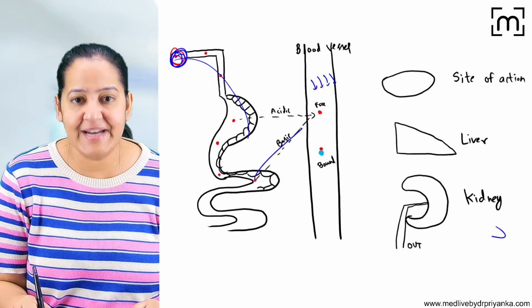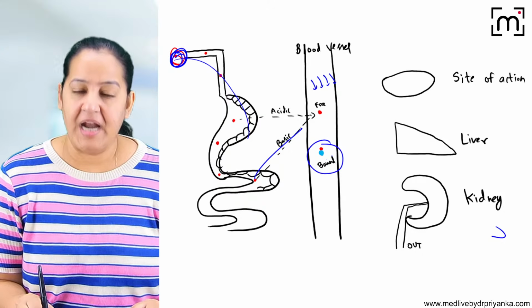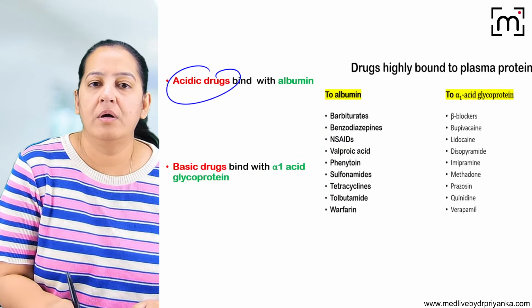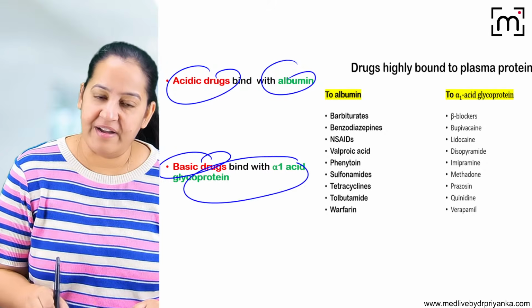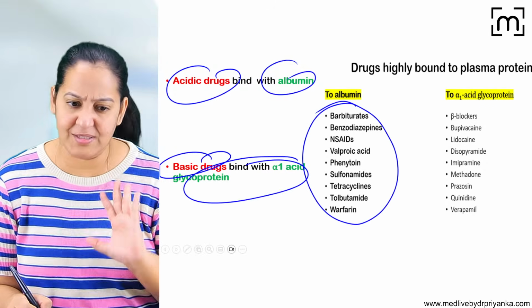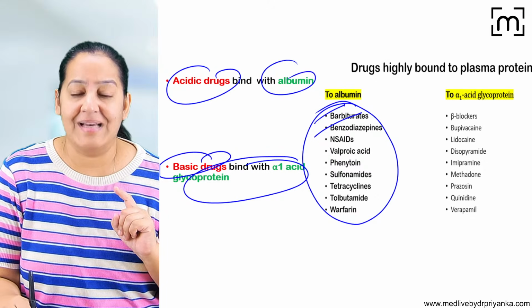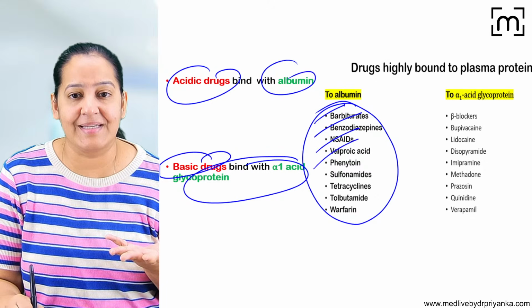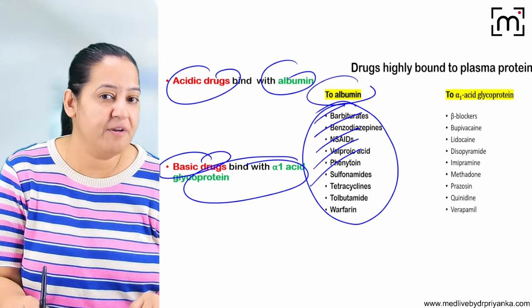If it is an acidic drug, it will bind to albumin, and if it is a basic drug, it will bind to alpha-1 glycoprotein. So learn the list of acidic drugs. These all are acidic drugs. At least the emergency drugs you should know: barbiturate, benzodiazepine, NSAIDs, valproic acid, phenytoin. These are acidic drugs. That's why they will bind to albumin.